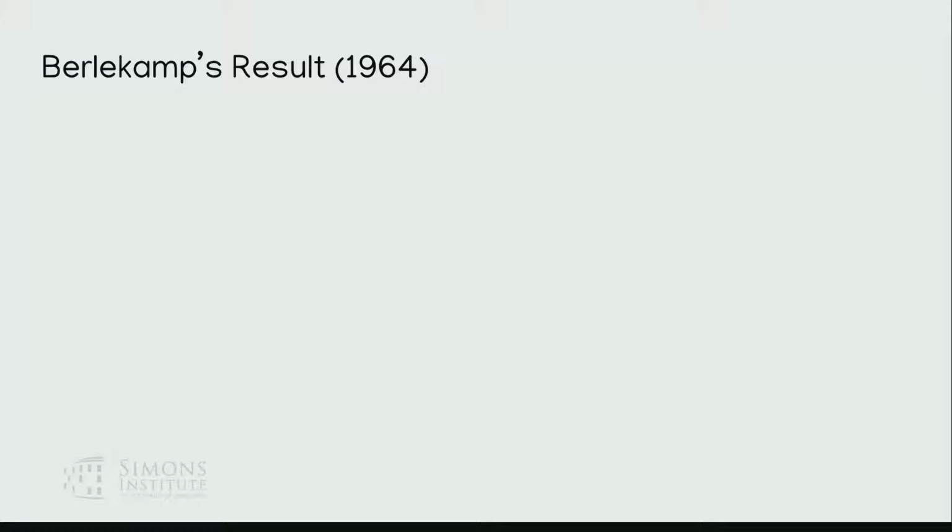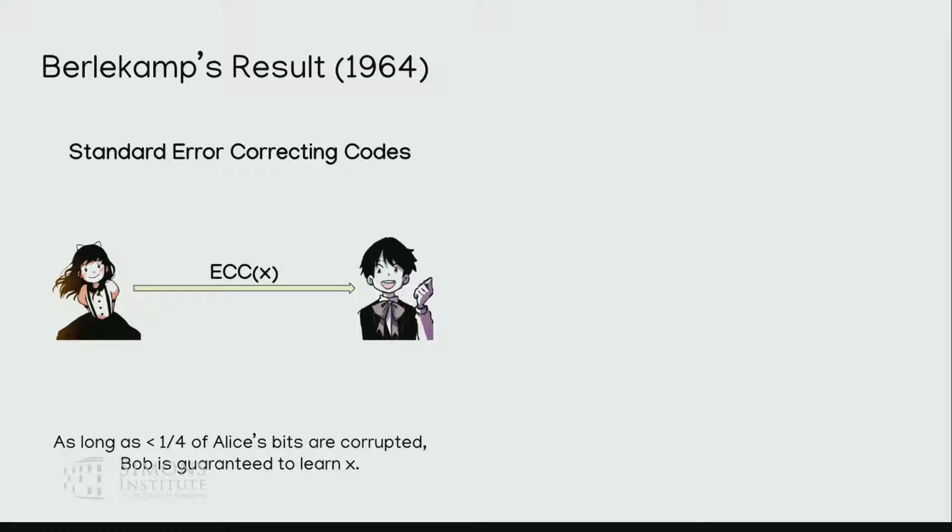Okay. So I want to tell you a bit more about this result. What did he show? Well, let's start first of all with just a standard error correcting code model. Standard error correcting codes are a one-way communication model. There's no feedback involved. And the guarantee for binary codes is that as long as less than 1/4 of Alice's bits are corrupted, then Bob is guaranteed to learn X. This is just because binary codes have minimum distance 1/2.